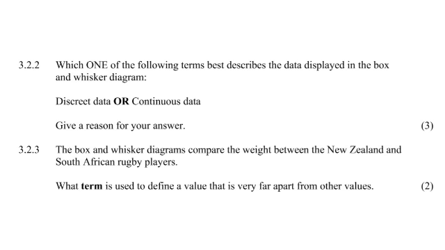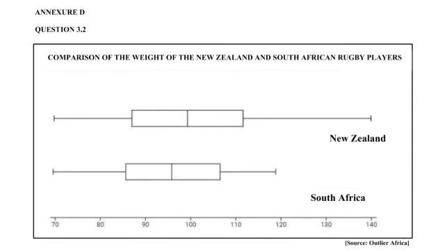Then in 3.2.2 it says, which one of the following terms best describes the data displayed in the box and whisker? Is it discrete data or continuous data? Give a reason for your answer. The best way to distinguish between discrete and continuous data is that discrete data is countable, meaning you can count a thing. It's like counting the number of people in the class. You can simply count them, number 1 person, number 2 person, number 3 person, right? That's counting. Whereas continuous data is you need to measure it. You can't just physically count it.